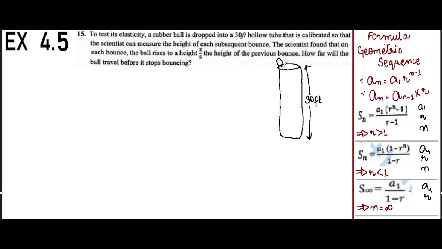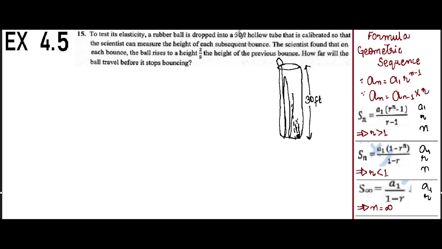Now we have to see that it drops, then it rises 2/5 of the height, then it drops, then it rises, and it drops again and again until it reaches a point where it is still at the bottom. So for this we know that n equals infinity, because it bounces so many times that we cannot count, and then at last it reaches a point of stillness and it stops.